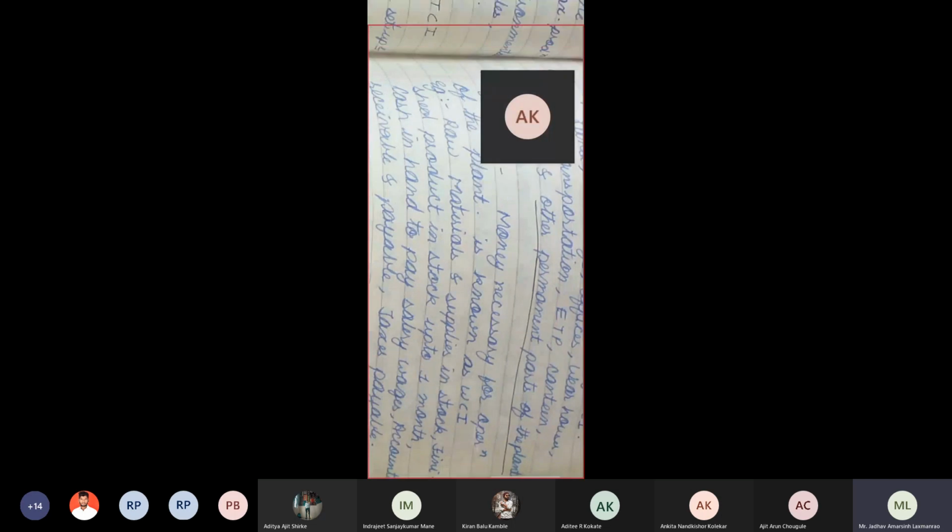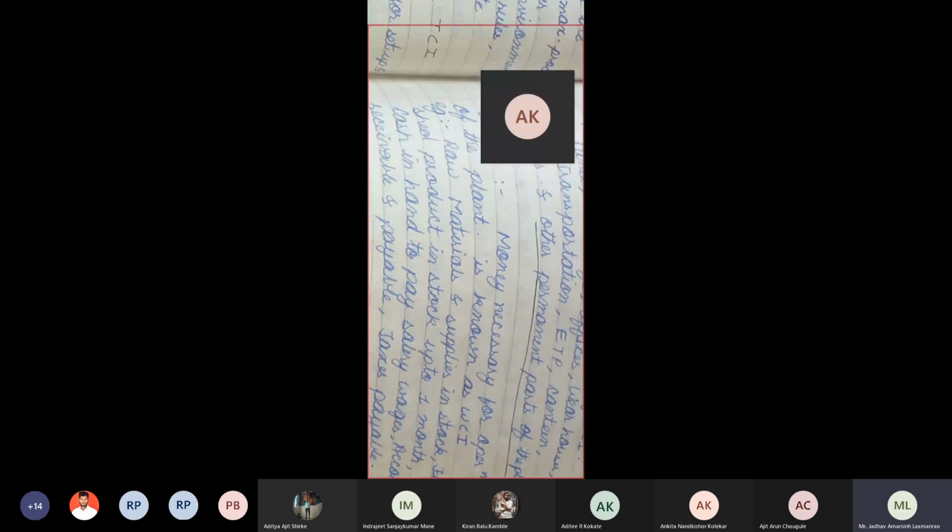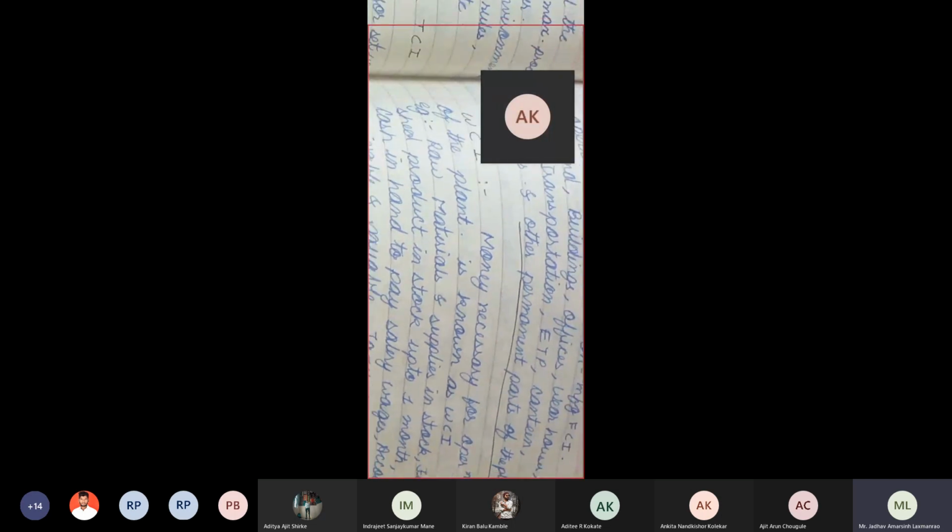Okay, which we do not require directly for production are known as non-manufacturing FCI. Then I will go for WCI: money necessary for the operation of the plant. मी मगाशी सांगितलं, when plant starts, some cost arises, some money we require. Some cost comes into the picture, and that cost is known as WCI.